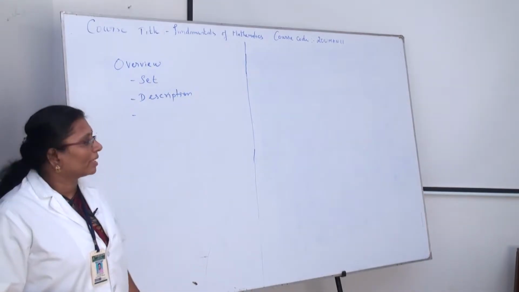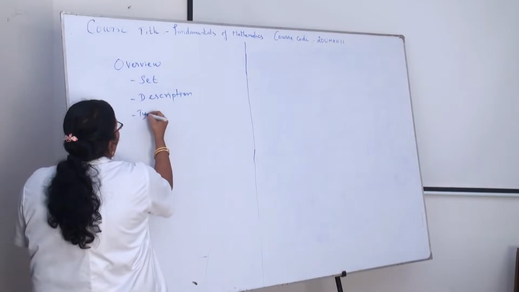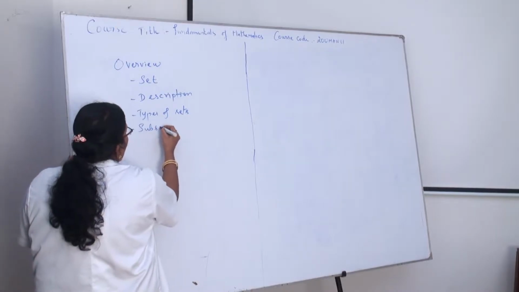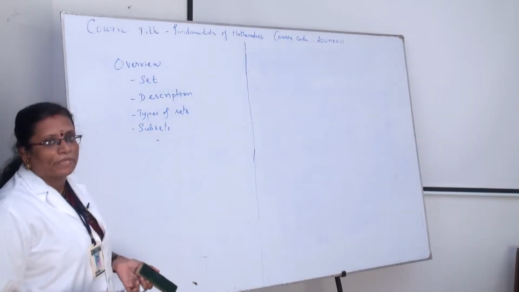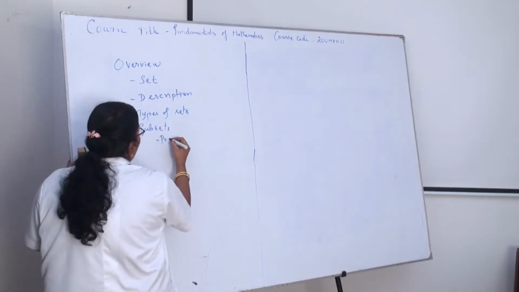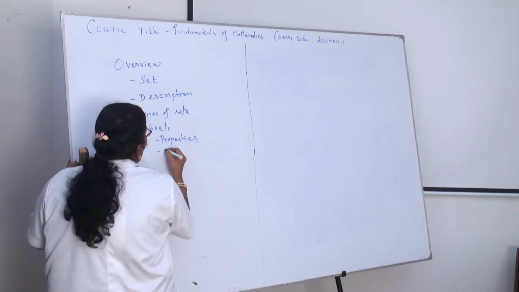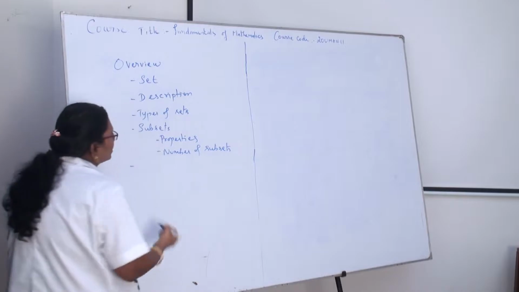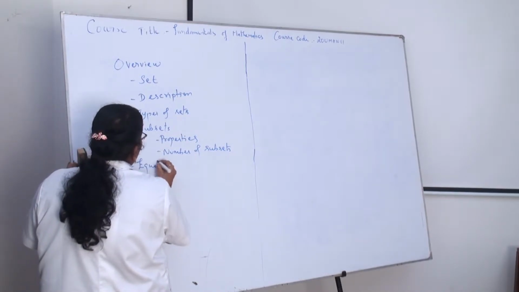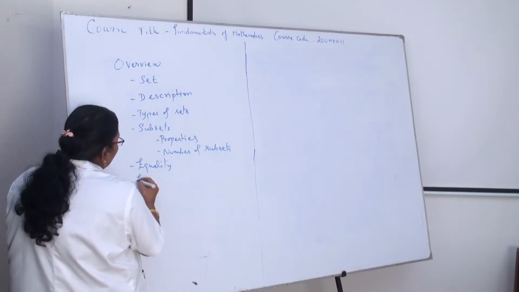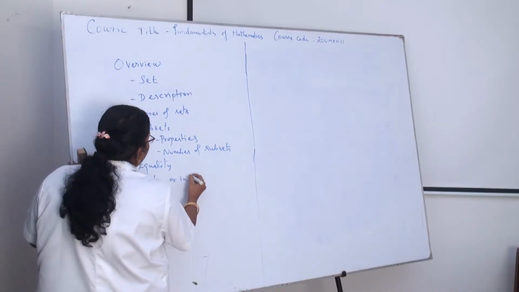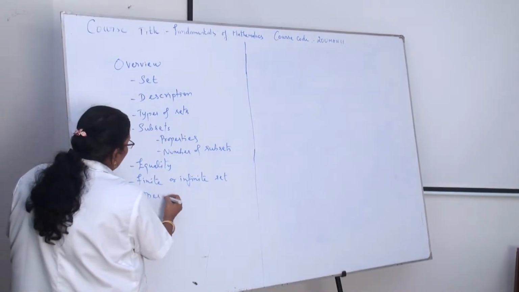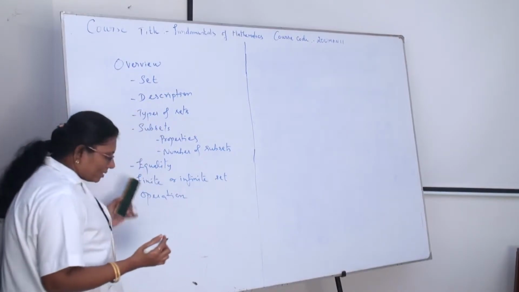The third one is the types of sets. The next title is subsets. Regarding subsets, the first one is properties and the second one is the number of subsets. The next one is equality of a set. Then finite or infinite sets. And the last one is the operations on sets.